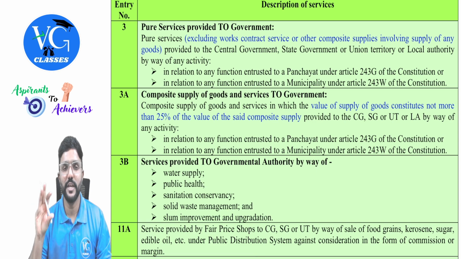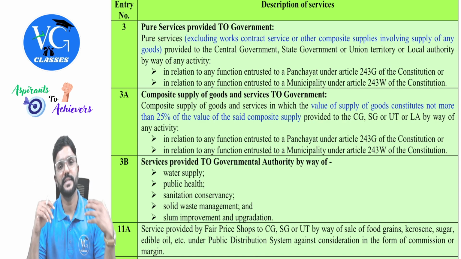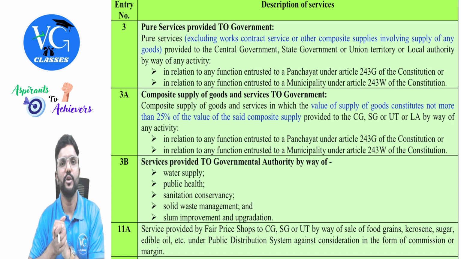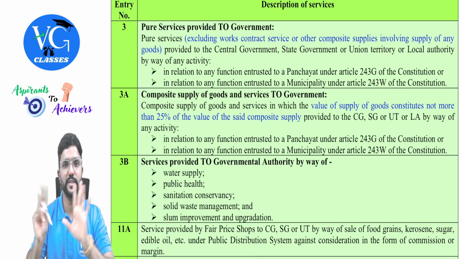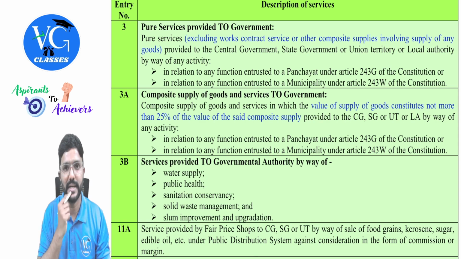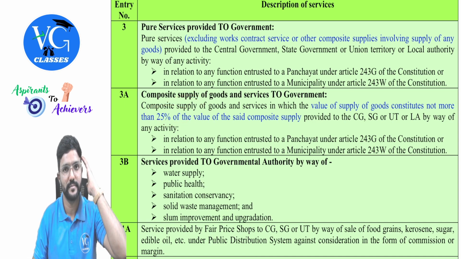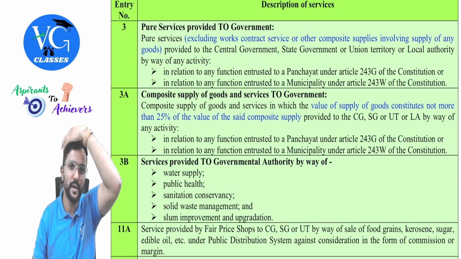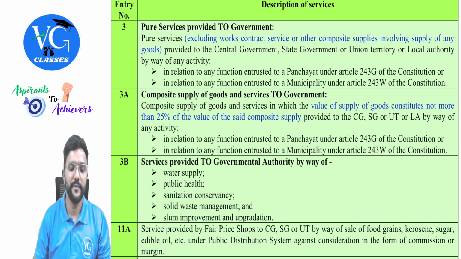Is that clear? It's always good to keep the goods component less than 25%. So assume now I am providing supply to the government, that is central government, state government or local authority. I am supplying both goods as well as services. I am totally charging 10 lakh, for services 8 lakh, for goods 2 lakh, fully exempt. Because for goods I am charging 2 lakh, which is 20% of 10 lakh, which is within 25%, exempt. Full 10 lakh is exempt. So in simple, guys, when goods along with services are provided, the goods component should be less than or equal to 25%. Or if it is only services, full 100% exempt as per entry 3.